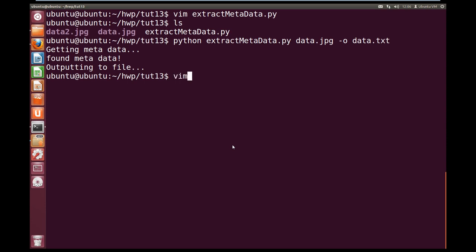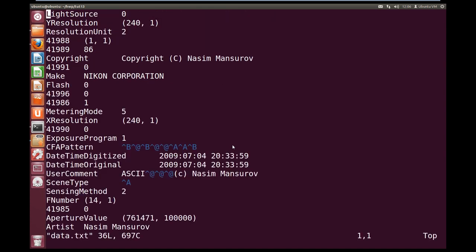Okay, so let's have a look at that file. So data.txt, and as you can see, we've got a bunch of different data in here.